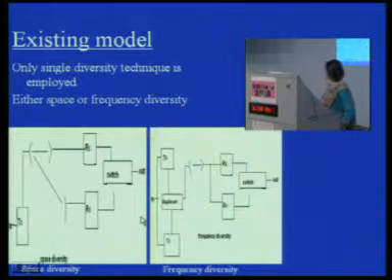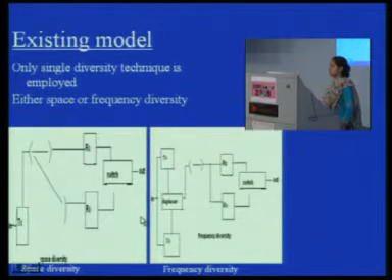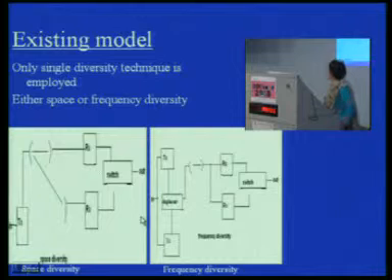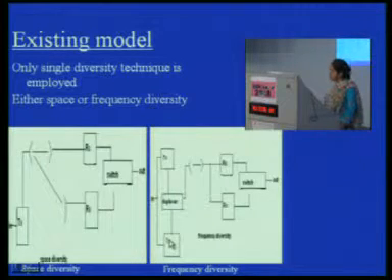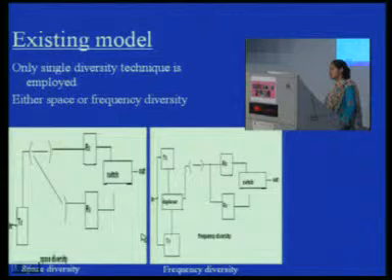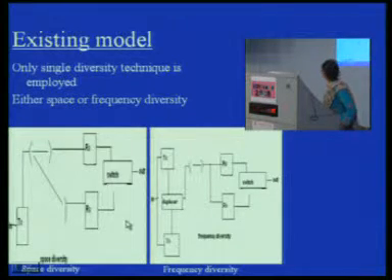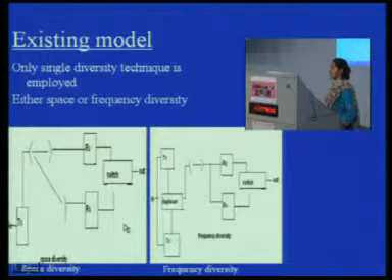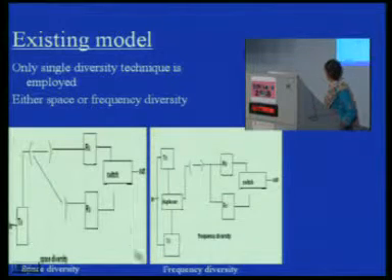Here we are presenting three hybrid diversity equations. The first hybrid diversity equation will work on space and frequency simultaneously. The second will work on space, time and frequency, all three simultaneously. The third one will work on space, frequency, time and all four scattering parameters simultaneously.